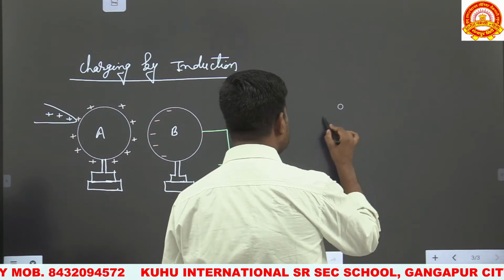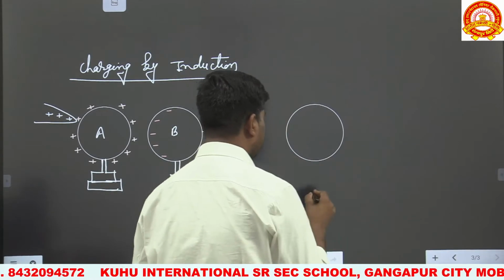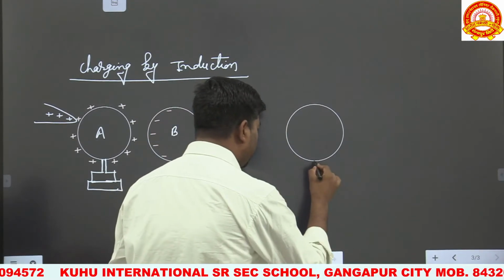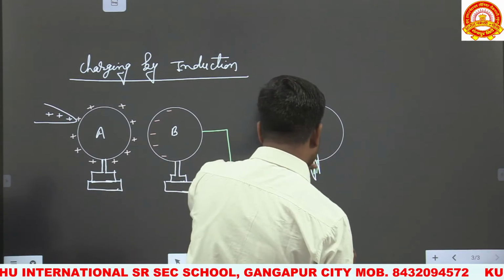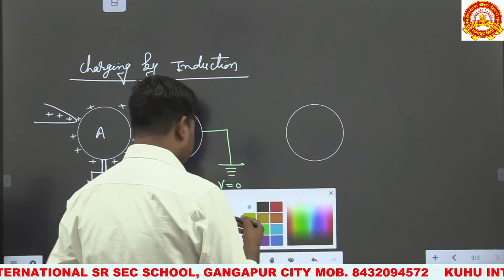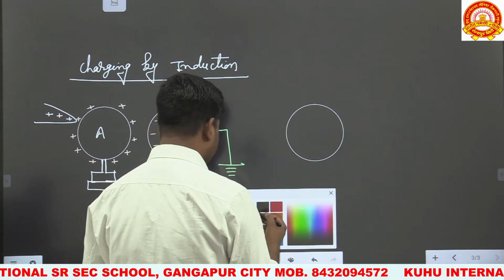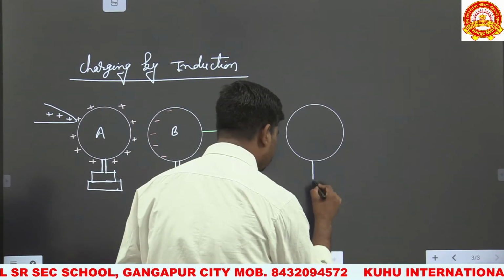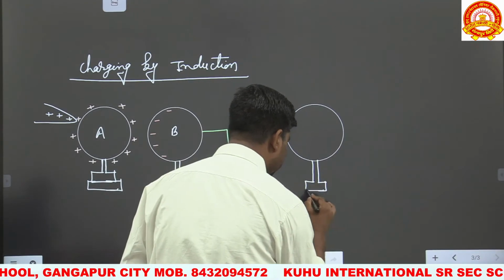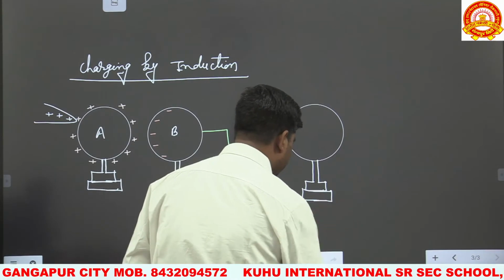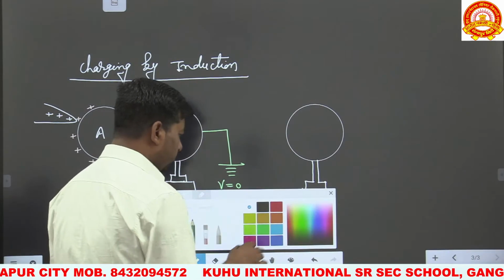This uncharged body is separated away from the charged body. So the opposite nature charge on its surface becomes uniformly distributed on the surface.